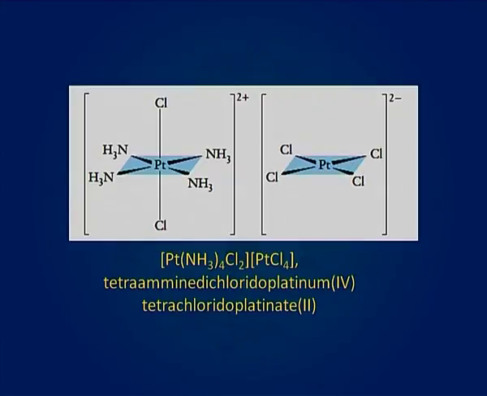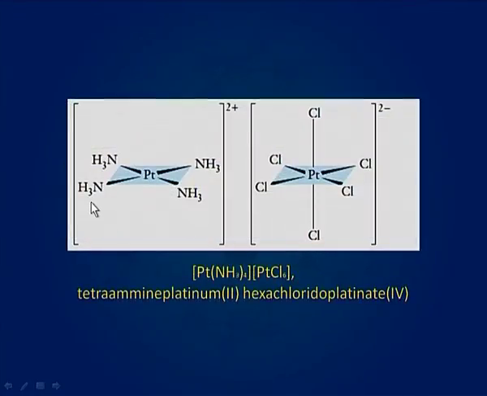But in its coordination isomer, 4 ammine ligands are coordinated to platinum and in the other coordination sphere 6 chloride ligands are coordinated with platinum, and it is named as tetraammineplatinum(II) hexachloridoplatinate(IV).